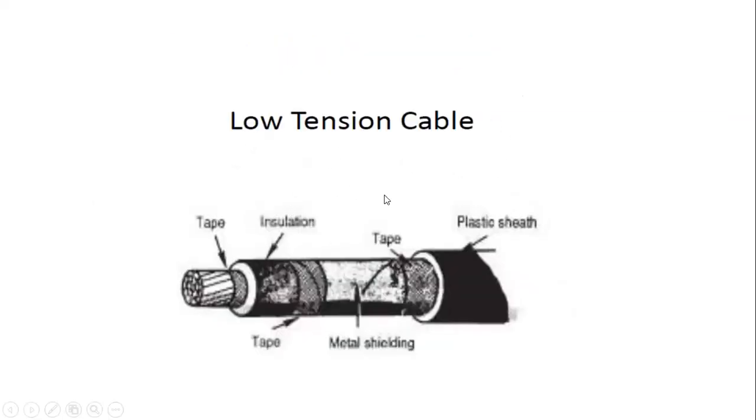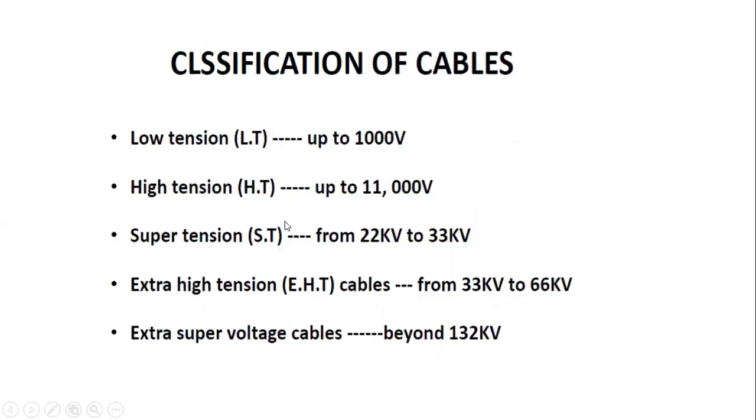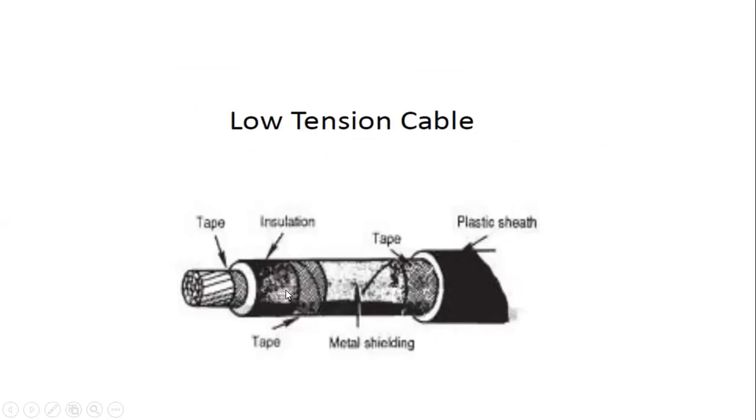Okay, next one is the low tension cable. This is the practical view for the low tension cable. The low tension cable is used up to 1000 volts. And these are the various parts of the low tension cable.